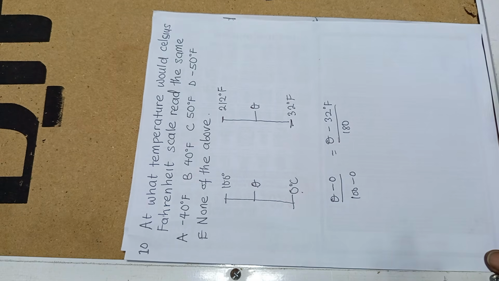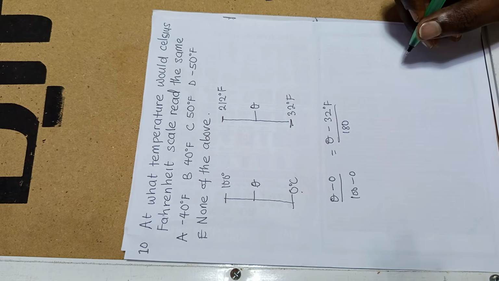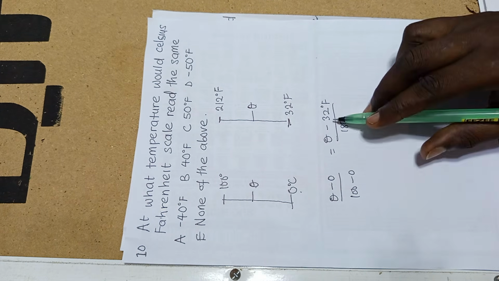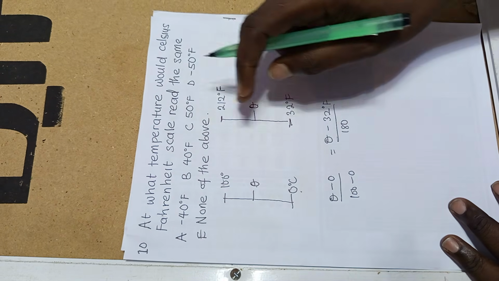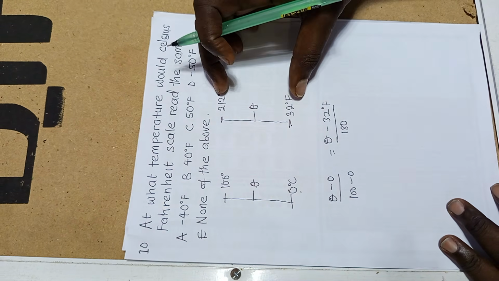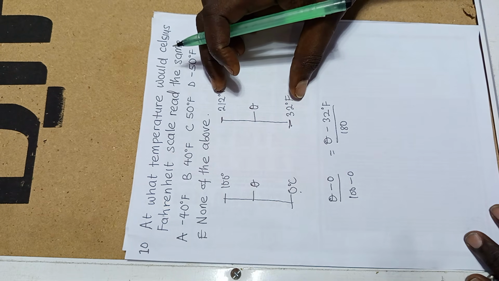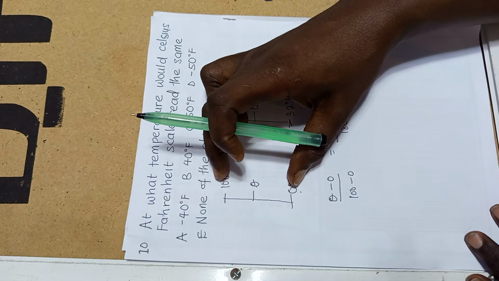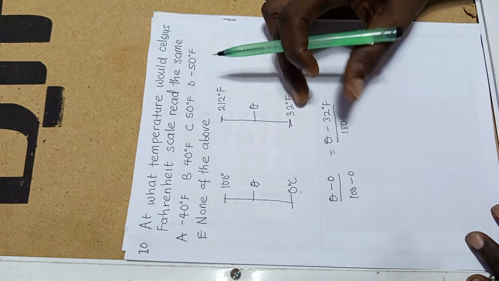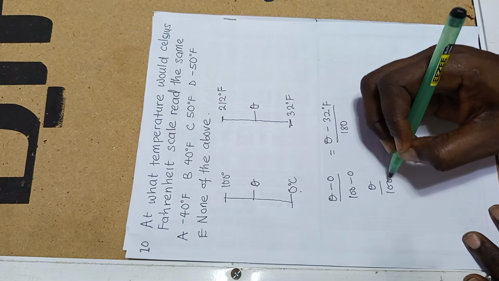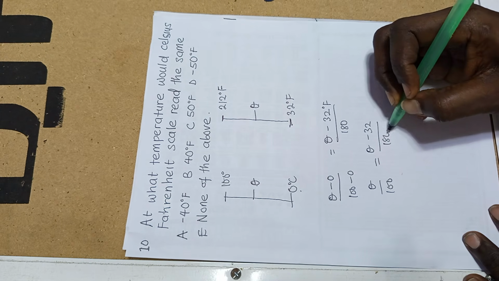So let us see how we can solve this. If you check very well, if you solve it like this, we'll be cancelling, because they don't have the same fundamental interval. The fundamental interval is the difference between the upper fixed point and the lower fixed point. This one has a fundamental interval of 100, and this one has 212 minus 32, which is 180. Let's say theta over 100 equals theta minus 32 over 180.